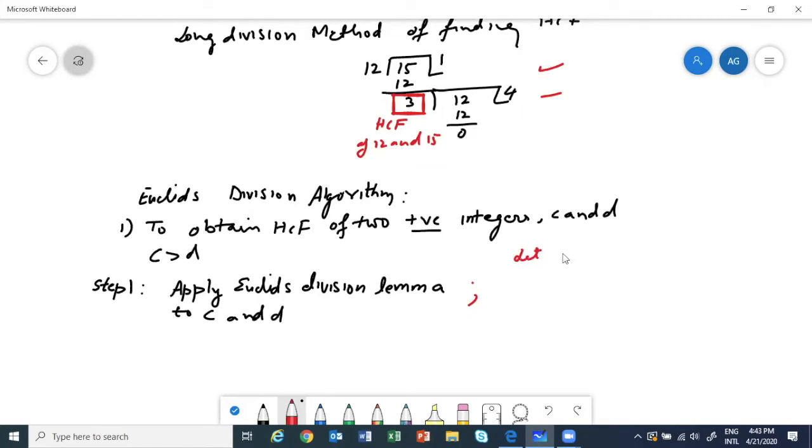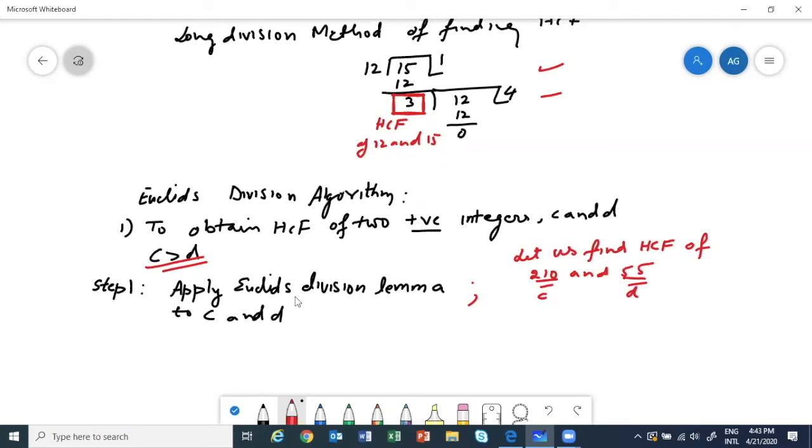Let us find HCF of 210 and 55. Which one is bigger? That will be C, because we said find out which one is bigger. So this one is bigger. This is my C and this is my D.